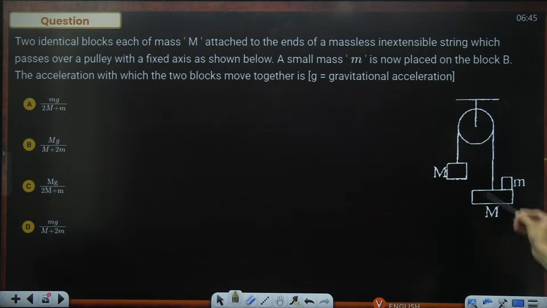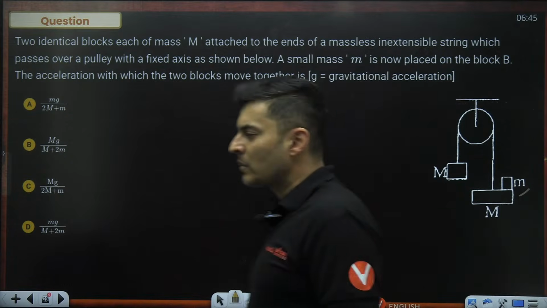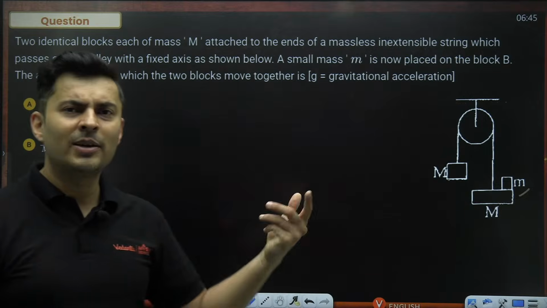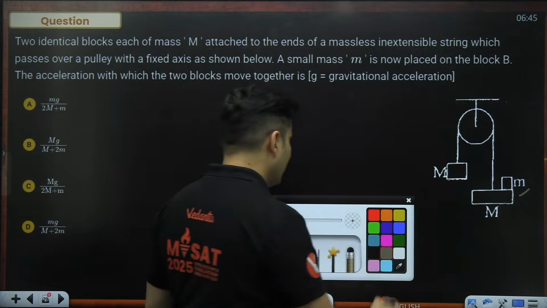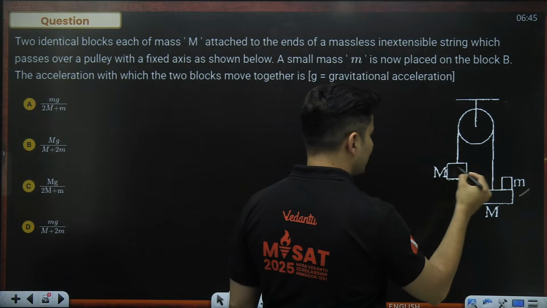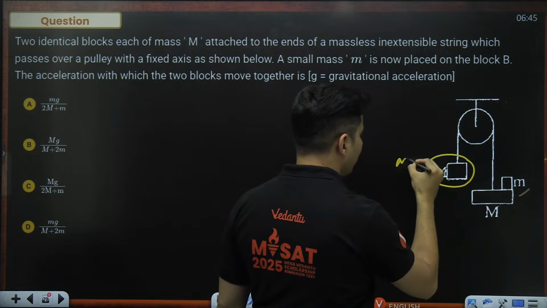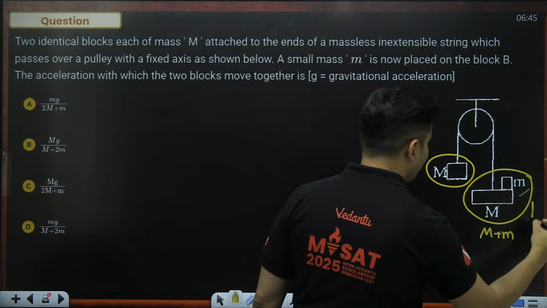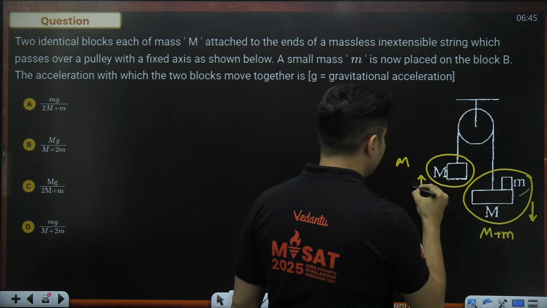Two identical blocks M and M are attached to the massless string which passes over a pulley over a fixed axis as shown. An extra mass M is placed on the other block. The acceleration with which they will move together is actually the same old thing which has been again and again reframed into different ways. Think like this, as if this mass over here is M and this mass over here is M plus M. So heavier mass will go down, lighter mass will go up.